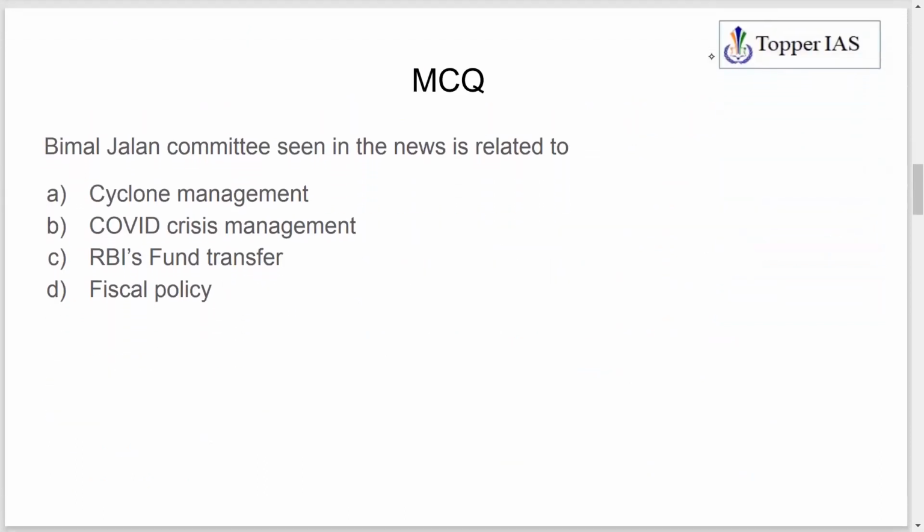So the Bimal Jalan Committee seen in the news is related to: cyclone management, COVID crisis management, RBI's fund transfer, or fiscal policy. So comment your answer in the comment section below.